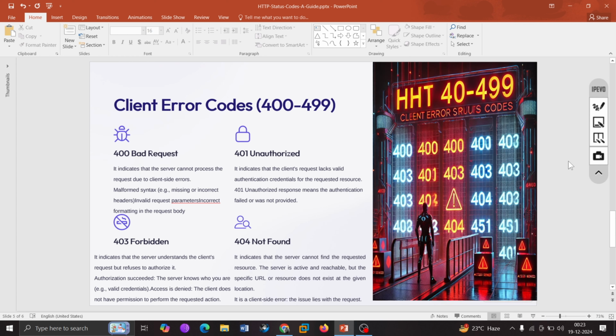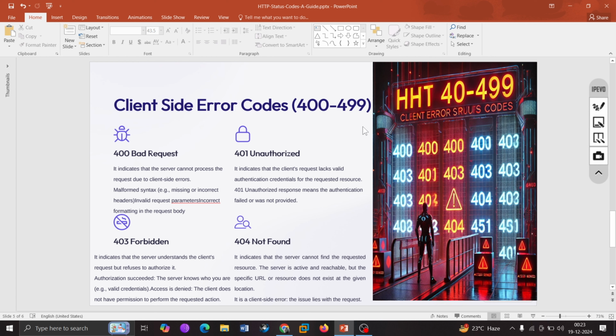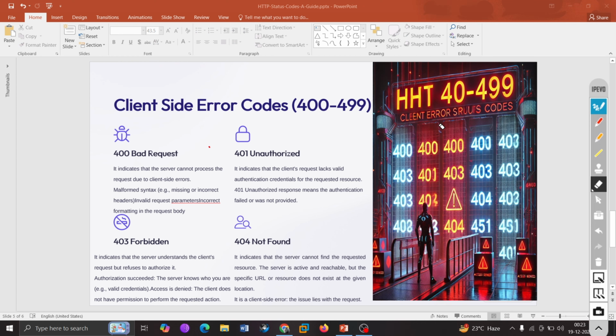Okay. So last but not least, we have something called client error codes, which is known for the client side. This is a client side error, right? So all the errors which you are going to receive between 400 and 499 would be client side errors. This has nothing to do with server misconfiguration or anything. Okay, the first one is 400 bad request.